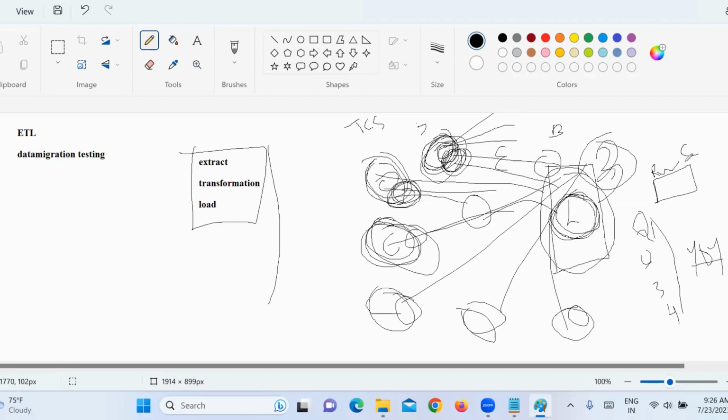These many crores are the turnover, so they are showing it in rupees. Yes, sir. But TCS has offices in the US, and they are also doing business there, right? Yes, sir. TCS has an office in the UK, and they are also doing business there. Yes, sir. TCS has an office in Australia, and they are also doing business there, right? Yes, sir. Now in the US also they get revenue.